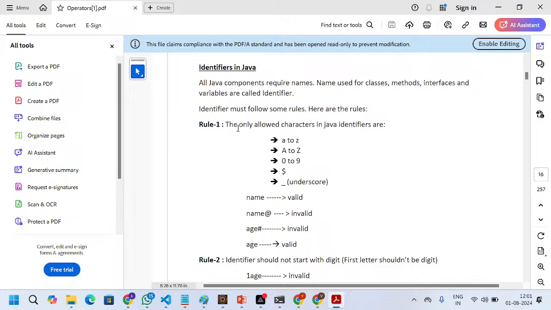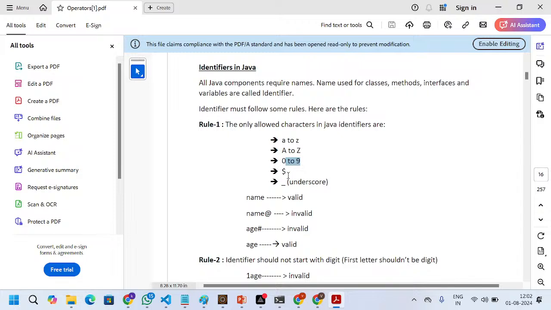Rule number one: the allowed characters in the identifiers. In alphabetical order, you can use A to Z. You can use lowercase also, that is valid. You can use uppercase also, that is fine. You can use numbers also. For special characters, only the dollar symbol is allowed. Instead of this, if you mention anything else, that is invalid.